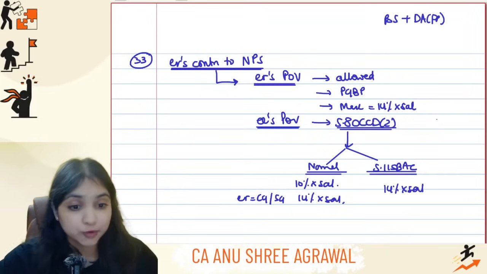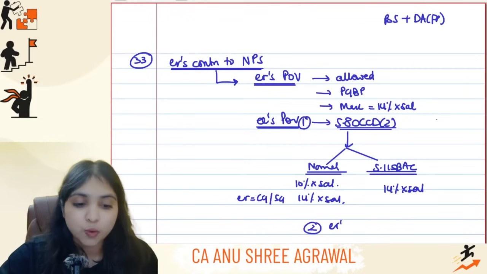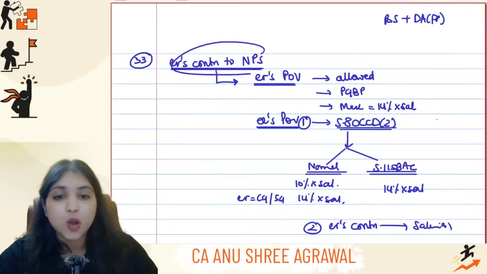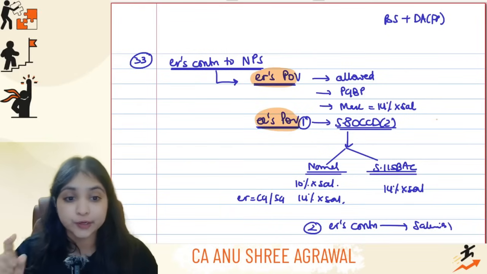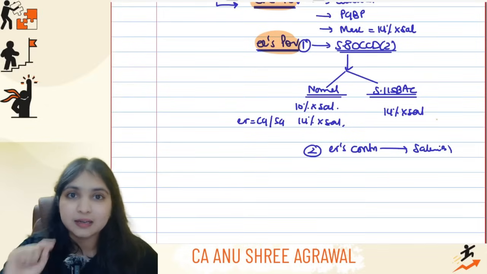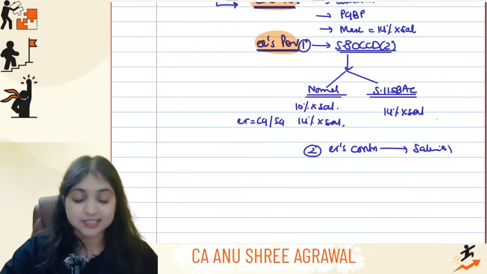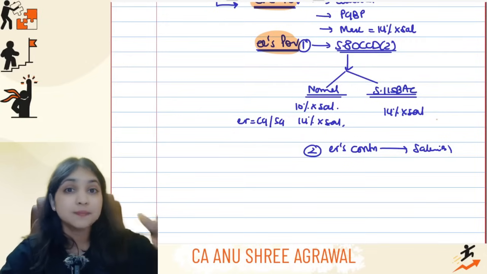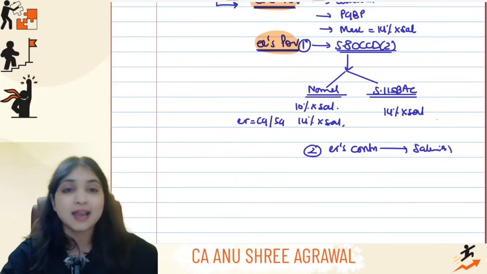But don't forget, from the employee's point of view, there are two things. This is one of the two things. The second thing is, whatever is the employer contribution to NPS, don't forget to tax it under the salaries head. So for the employer's contribution to NPS, from whose point of view is the first thing? Employer's point of view or employee's point of view? From the employer's point of view, it will be allowed under PGBP, but a maximum of 14% of salary only will be allowed. From the employee's point of view, two things. Number one, under 80CCD subsection 2, you will get a deduction, both under the normal regime and under 115BAC. And second, the employer's contribution under the salaries head will be fully taxable. As it is, you will take it and tax it under the salaries head.